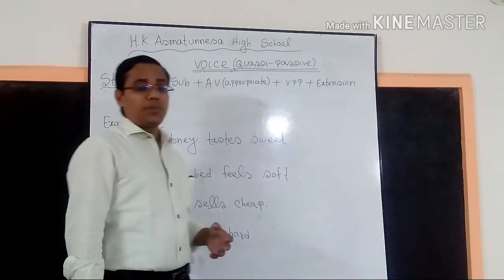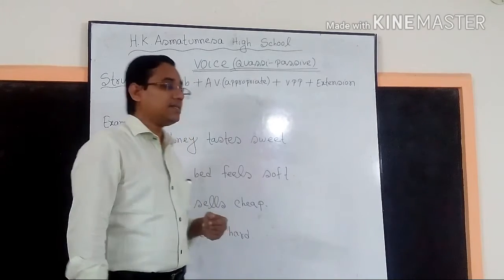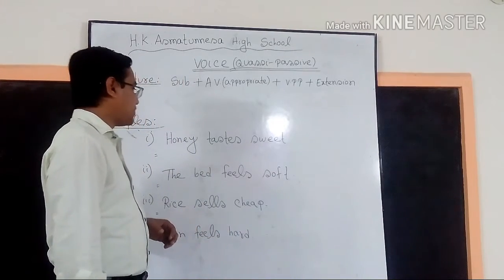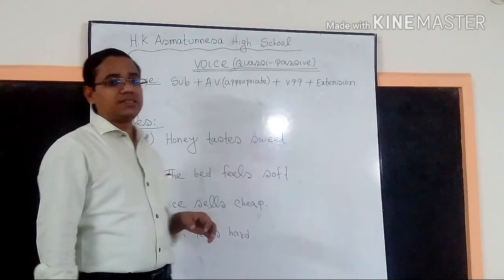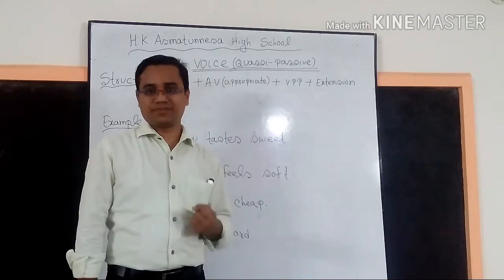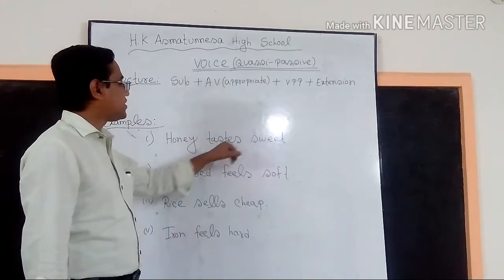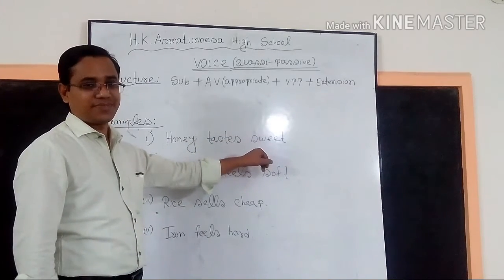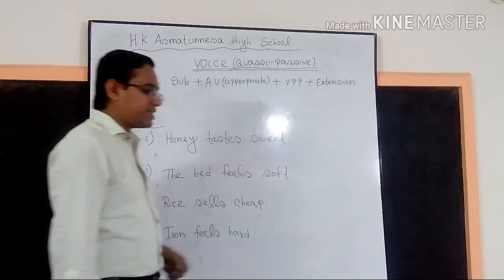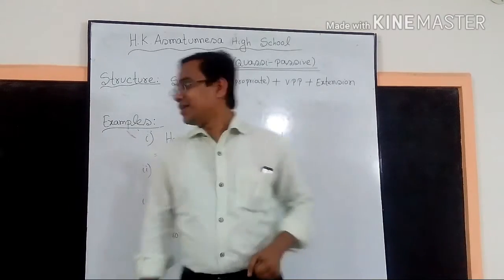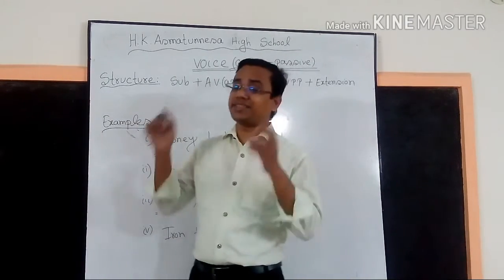So basically we have to know that the subject of the quasi-passive voice is an inanimate thing. Okay. The first sentence is: honey tastes sweet. So can you guess that? Can honey taste itself?